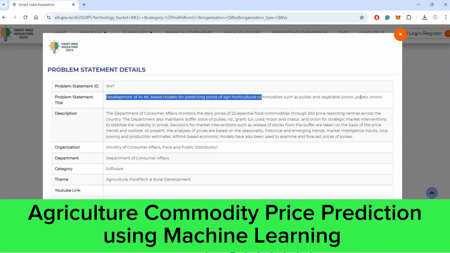Today we are going to see one of the interesting projects displayed at the Smart India Hackathon 2024. The Government of India conducts the Smart India Hackathon every year. In it, they have displayed one very interesting problem, and for that problem we are going to provide the solution. The project is named Agriculture Commodity Price Prediction using Machine Learning. This is the project we are going to discuss today.